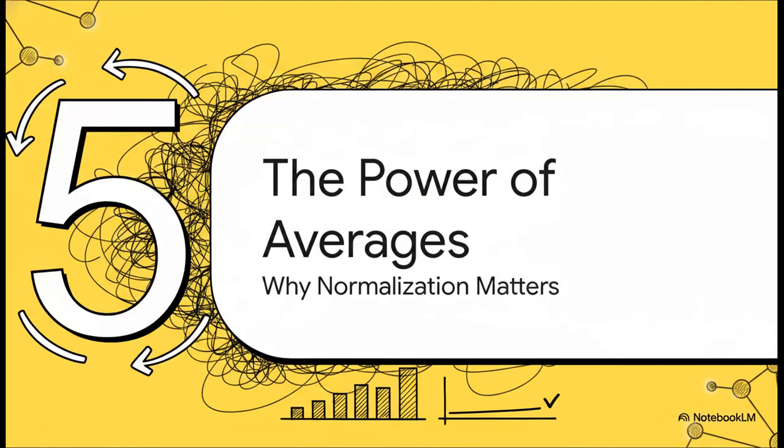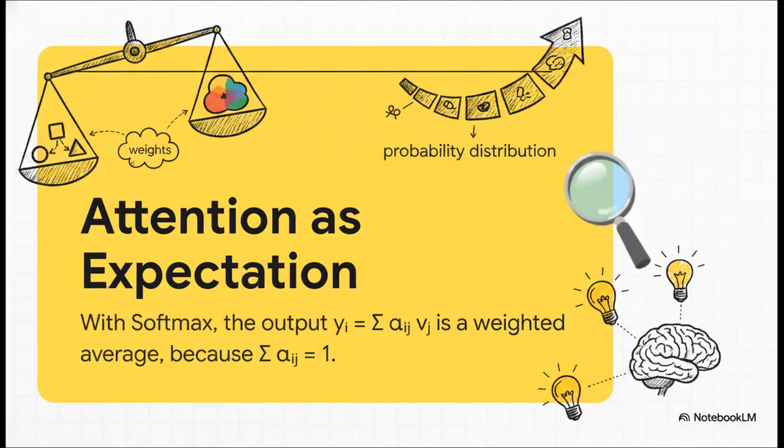So why are we so obsessed with the weights summing to 1? It's not just about being mathematically neat and tidy. This one property unlocks something incredibly powerful and stabilizing for the entire AI model. Because the softmax weights create a perfect probability distribution, the final output of the attention mechanism actually becomes a weighted average. In statistics, this is called an expectation.